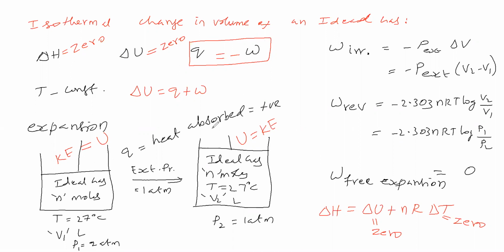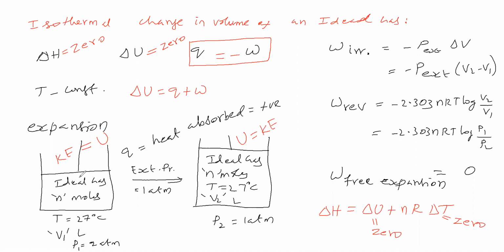The ideal gas makes this absorbed heat into work, because Q is equal to minus W. To do work, that much energy is required, and that much heat it absorbs from the surrounding. The ideal gas absorbs as much heat from the surrounding as the work it does. That's why Q is equal to minus W.